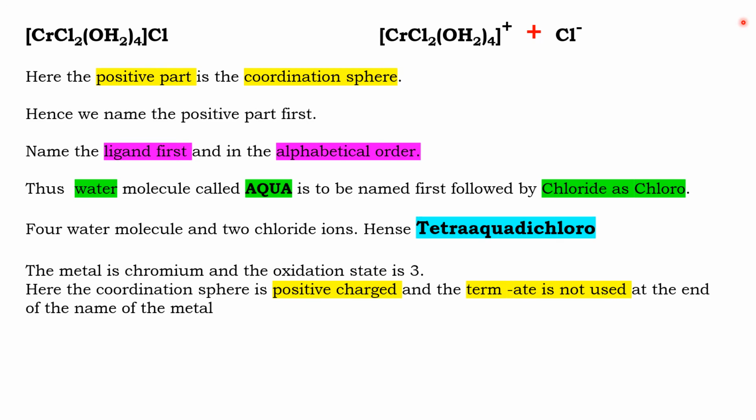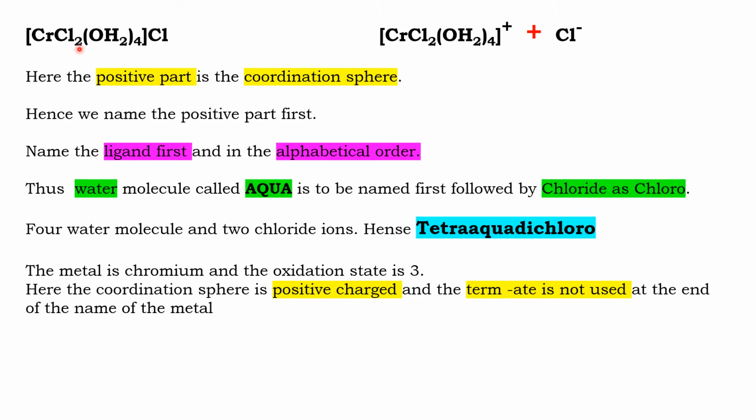Now we have to name the metal. Here the metal is chromium, and the coordination sphere has a positive charge. If it were a negative charge, we would have to use -ate at the end of the name of the metal. But this coordination sphere has a positive charge, so -ate is not needed. So we name the metal as chromium.